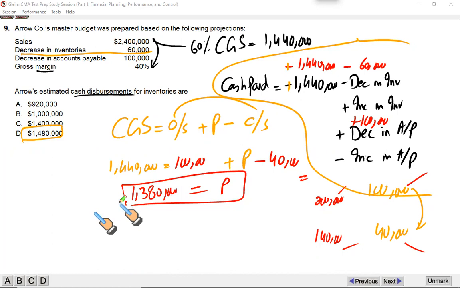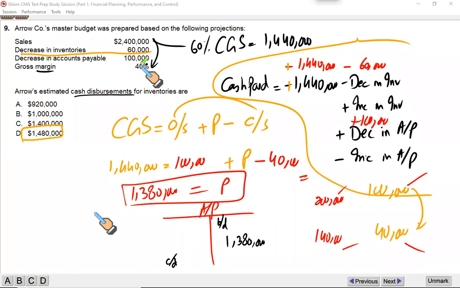Now we have to find out how much we have or will pay to our suppliers. For this, you need to draw up the T account, accounts payable. Opening balance, we don't know. Closing balance, we don't know. What we do know is that we have purchased. I'm sure you know the format. Opening balance of payable is shown on the credit side, closing is on the debit side, and the purchase is on the credit side, which we have calculated to be 1380. Now it says your accounts payable have fallen by 100,000.